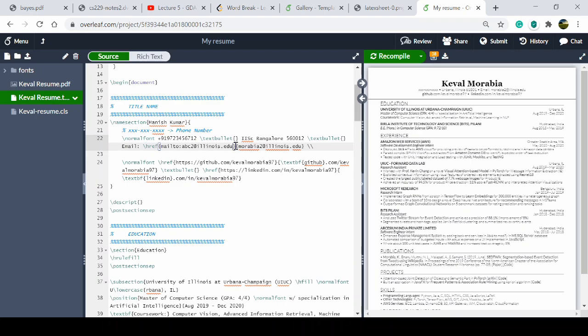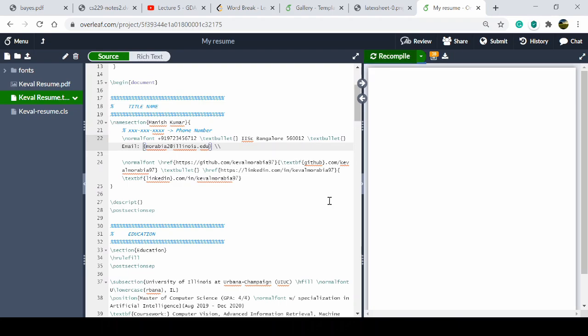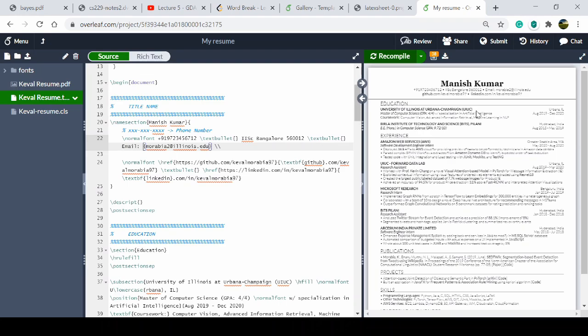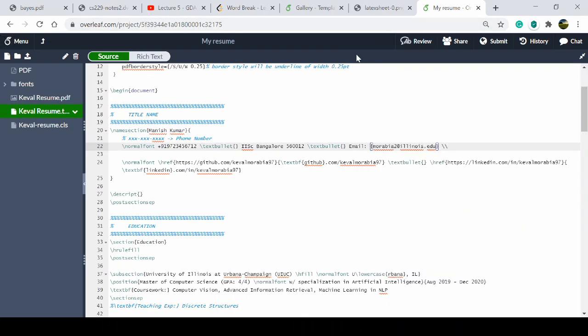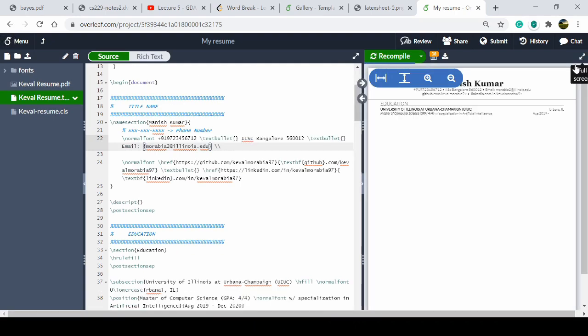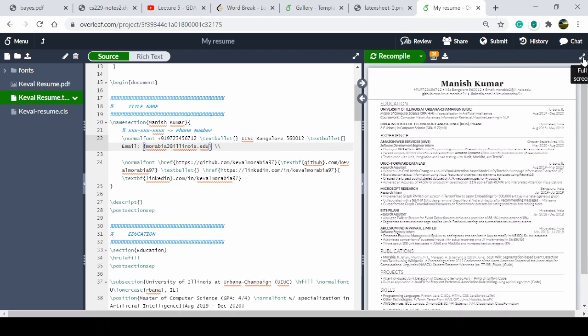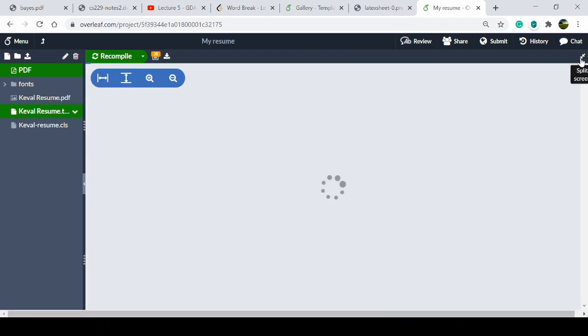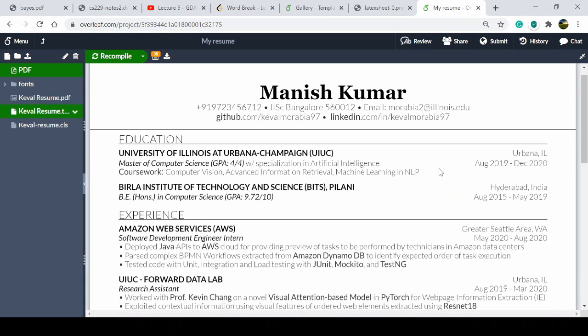If you don't want to include the link, just a simple email ID, just write here and just compile here, and you will see the results here. And you can adjust the slider here, like you can go to full screen here, you can work here, and when you want to compile or see the results, just recompile here. Or if you just want to see the full resume, click here and you will see that this is your full resume.